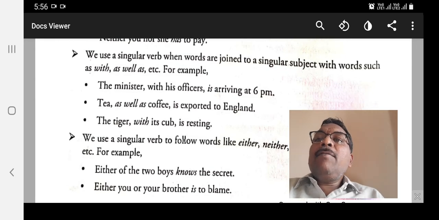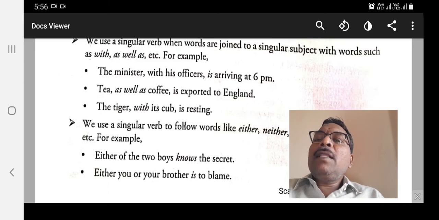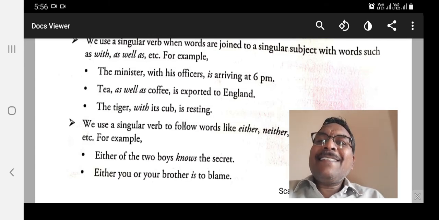We use a singular verb when words are joined to singular subjects with words such as with, as well as, etc. Example: The minister with his officers is arriving at 6 pm. Here, the subject is minister, not his officers, so it needs only is.